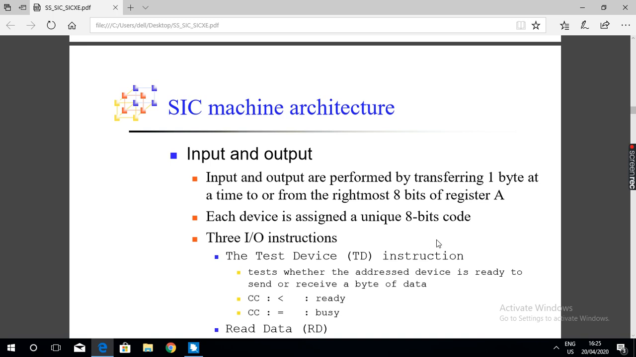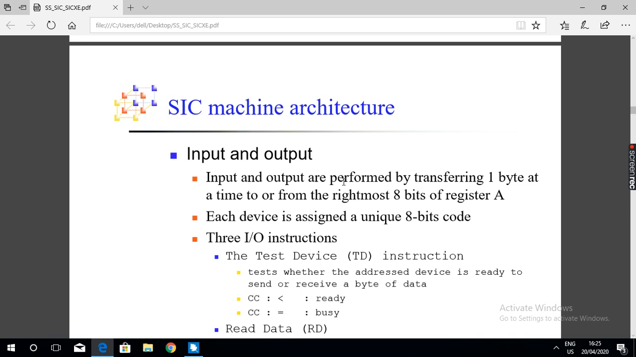So what is output? Output means transferring one byte of data from the rightmost byte of a register to the output device.